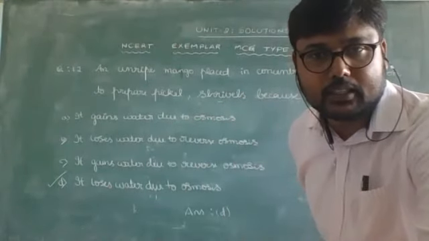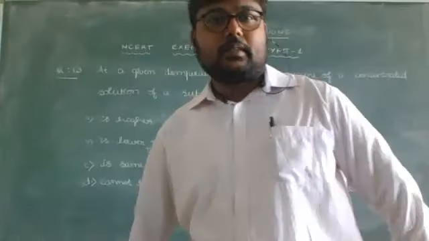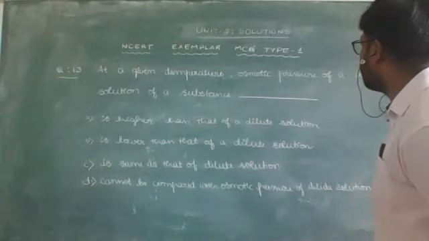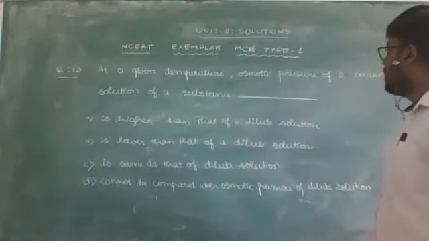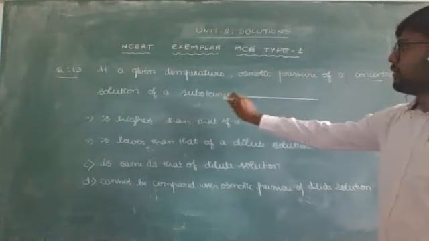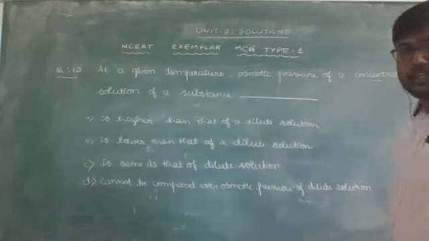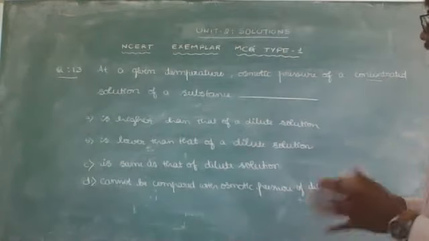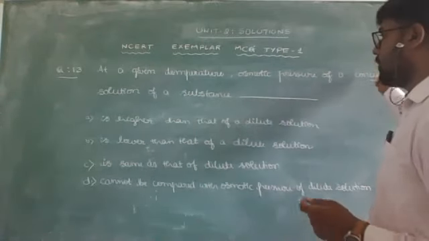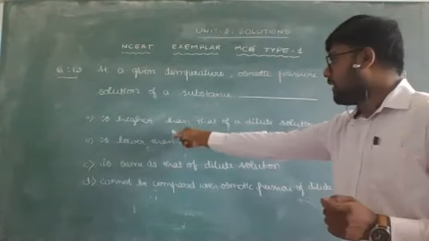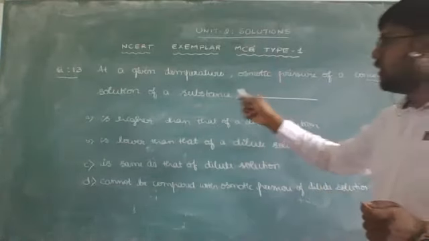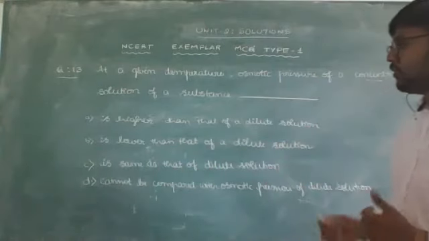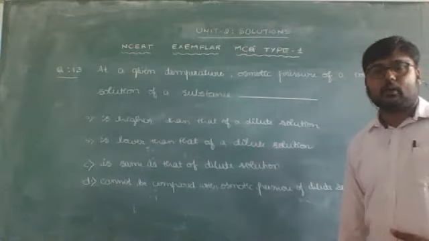Now we'll continue with the next question. We'll observe the 13th question. It is, at a given temperature, osmotic pressure of a concentrated solution of a substance, they are comparing with a dilute solution. So we'll try to look into each option. Osmotic pressure of a concentrated solution of a substance is higher than that of the dilute solution, lower than that of the dilute solution, same as that of the dilute solution, or it cannot be compared, are the given options.